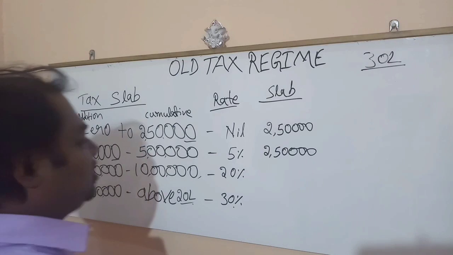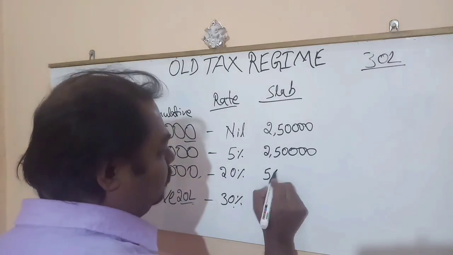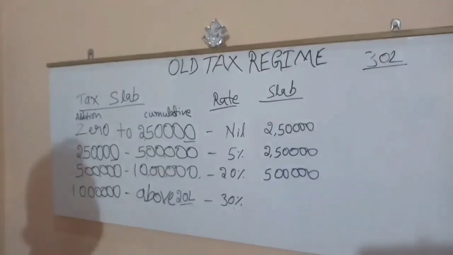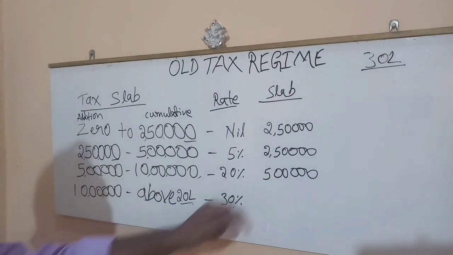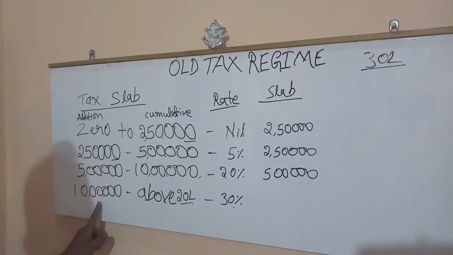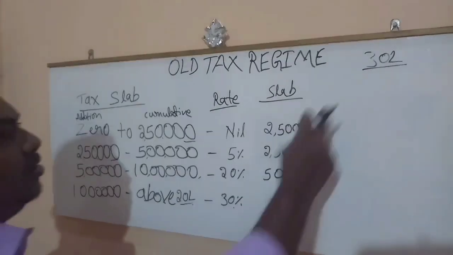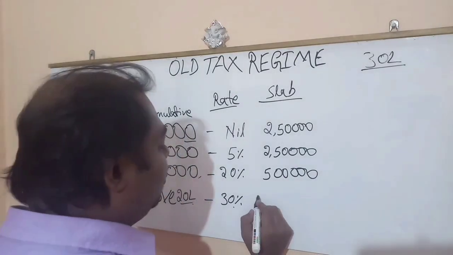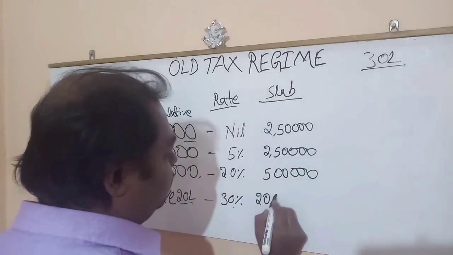Here there is a difference of 5 lakh. So until here we have reached 10 lakh rupees. The remaining, anything above 10 lakh, is 30%. Means from 30 lakh, if you remove 10 lakh, the remaining will be 20 lakh.